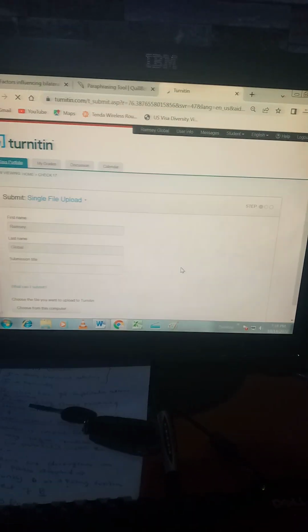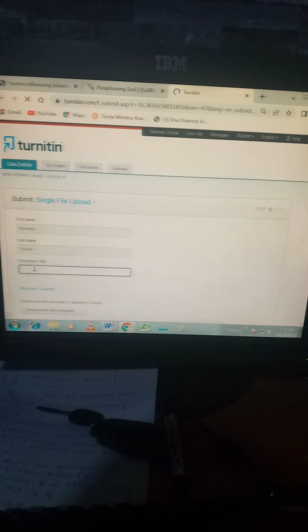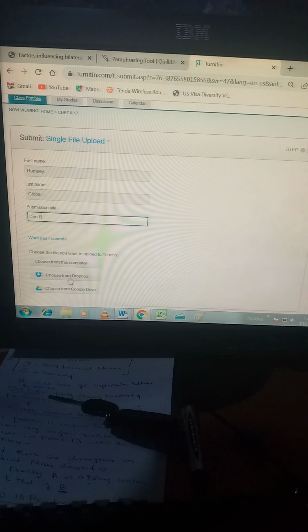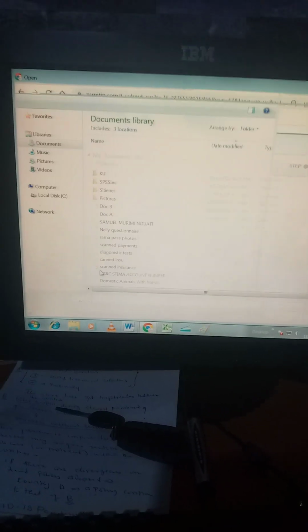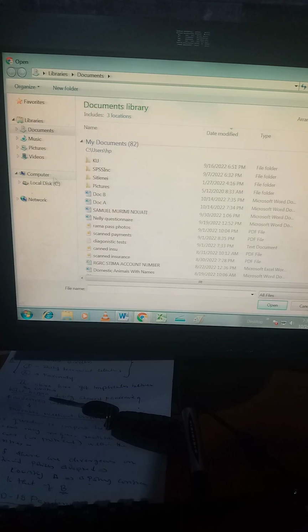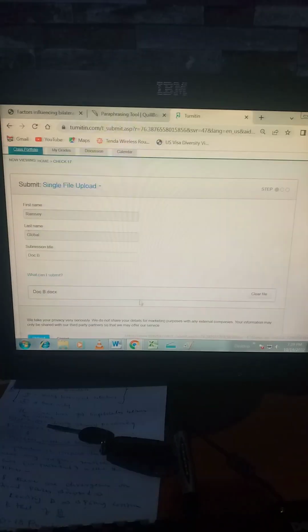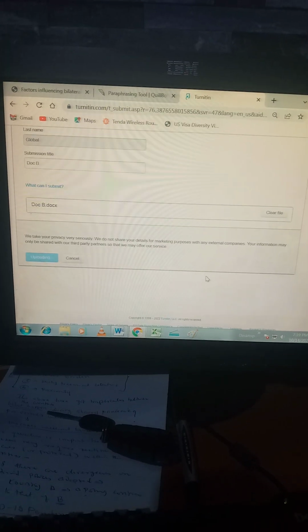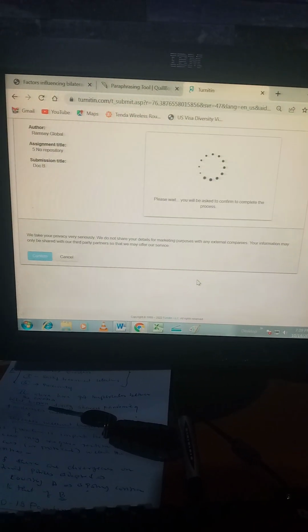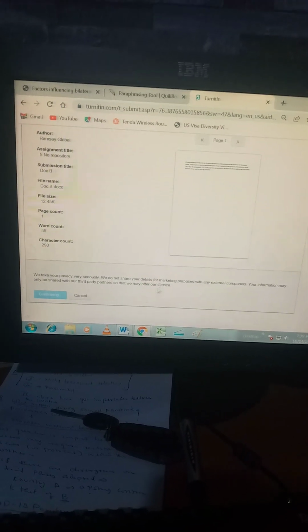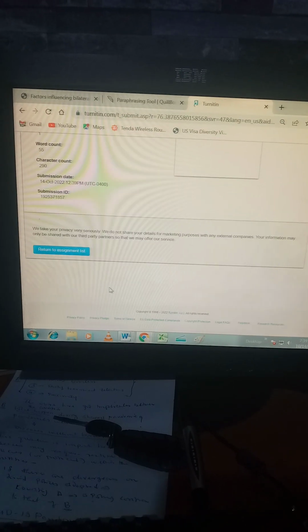So let us submit the second document and save the title as doc B, and we saved it in this computer. Under documents, it is doc B. You open, you upload, then you wait until there's a section called confirm. Once you confirm, it is going to process your work.